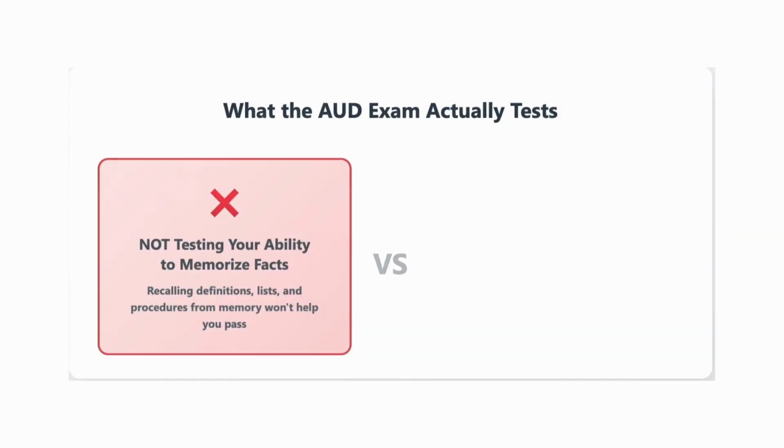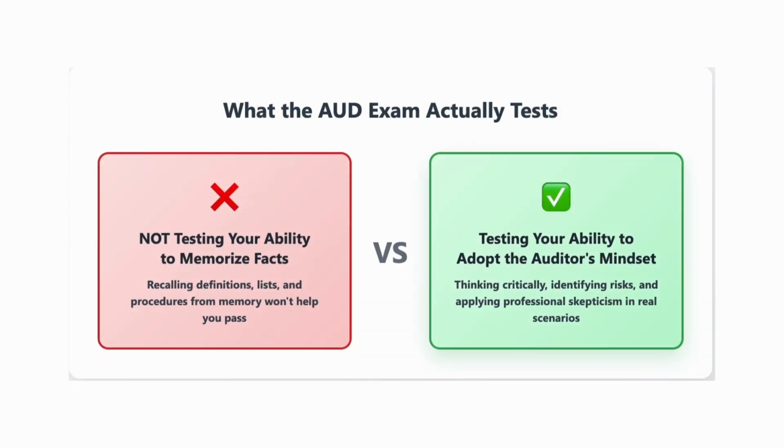As a final closing thought, the audit exam is not testing your ability to memorize facts, but whether you can adopt the auditor's mindset. The best way to think like an auditor is to start asking what and why. What procedures would best test this assertion? Why does this procedure help us to address this risk? Why does this internal control deficiency cause a potential risk of fraudulent transactions? The more you internally ask yourself these questions, the more you actually adopt the right perspective of the auditor's mindset.